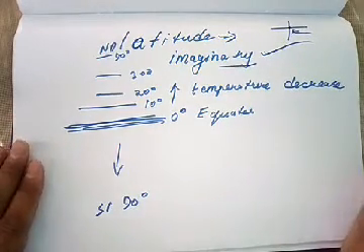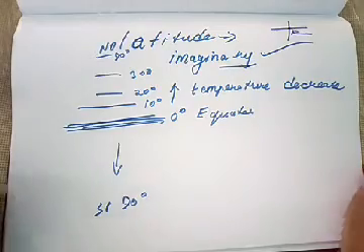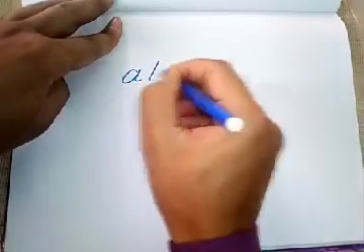So these are latitudinal differences, and latitude plays a very important role. Another thing we are going to discuss as a cause of the difference of temperature on the earth's surface is altitude.